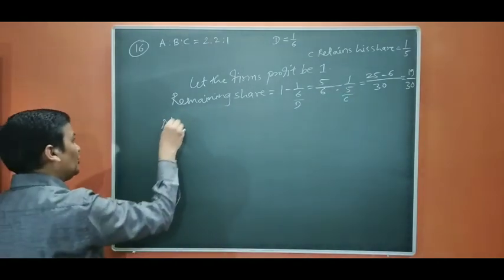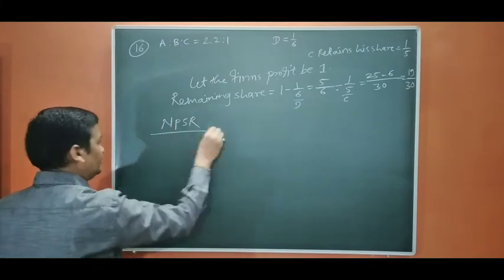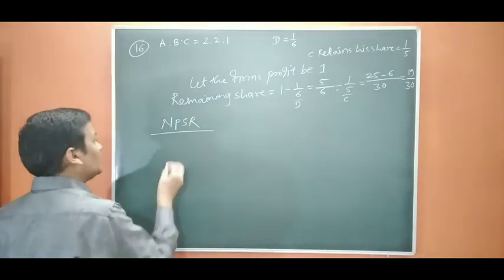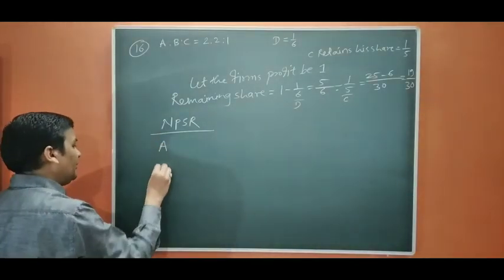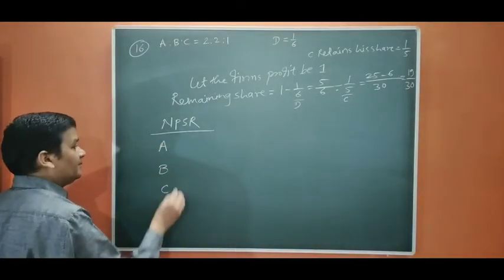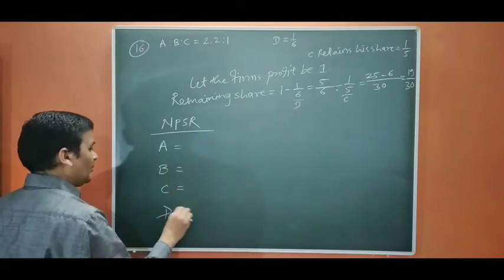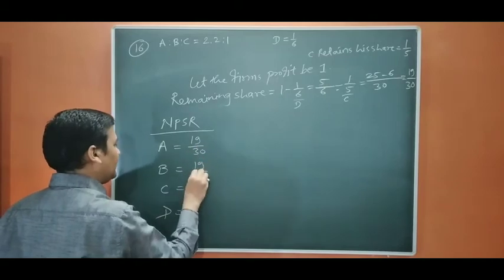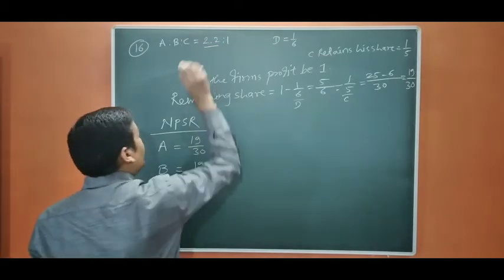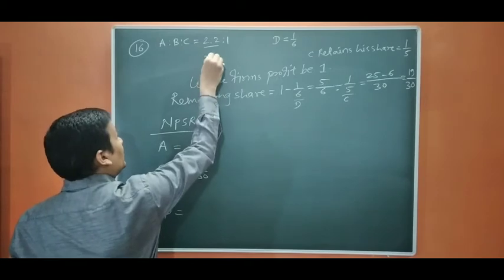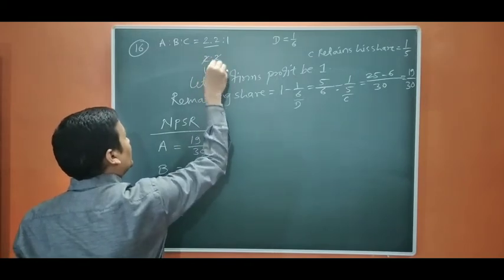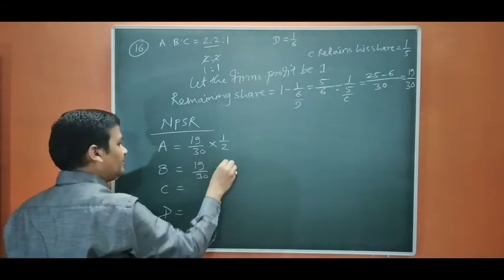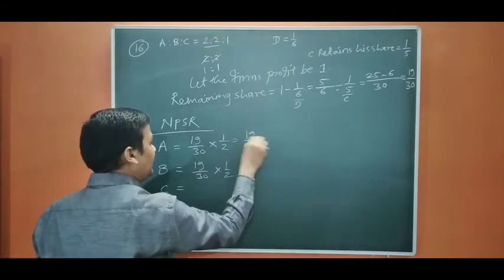Now we are going to calculate the new profit sharing ratio. Okay, we can combine the things and we can divide separately also, or together also. A, B, C, D. So we are going to distribute 19/30 between A and B, and their share will be equal. That is 2:2, 1:1. Because C is retaining his share, we are not going to consider it. So 1/2, 1/2. It is going to be 19/60.